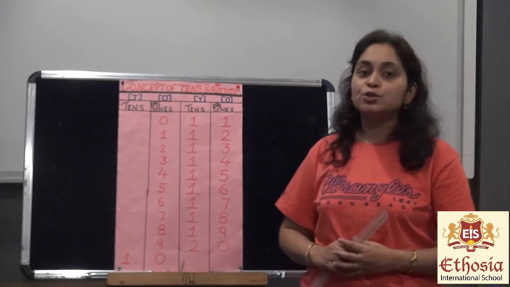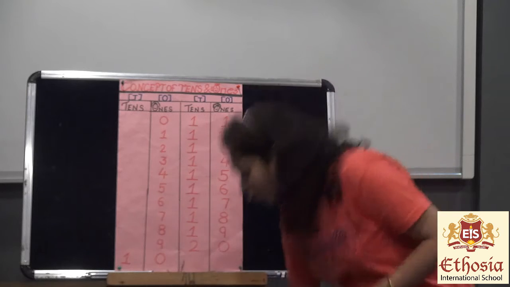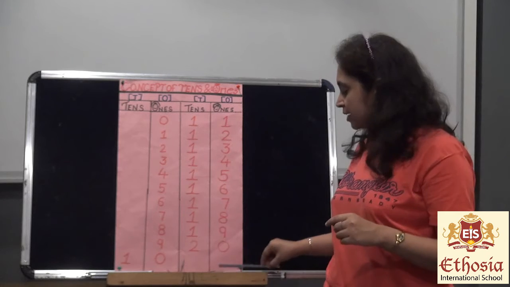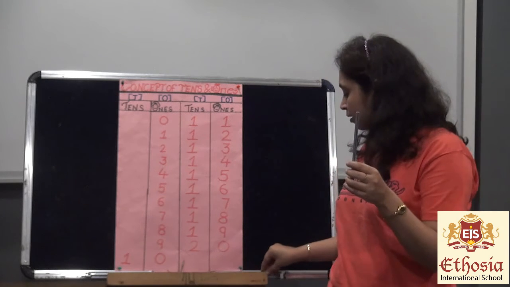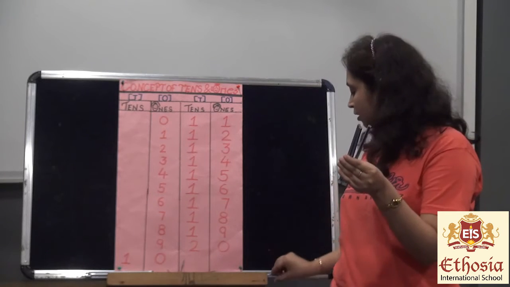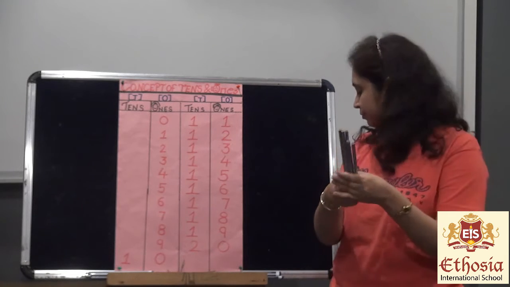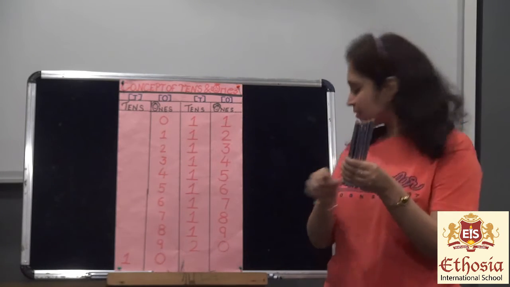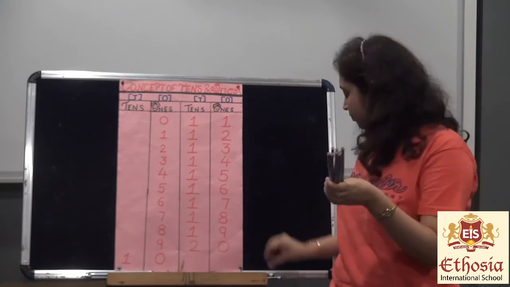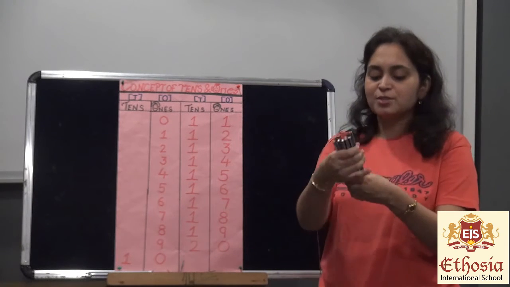Now I am going to show you how to make a bundle of 10. First we will make a bundle of 10. Let's say I am starting: 1, 2, 3, 4, 5, 6, 7, 8, 9, 10. So this is my one bundle.